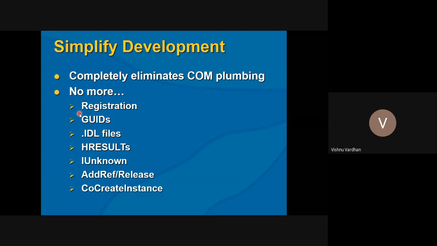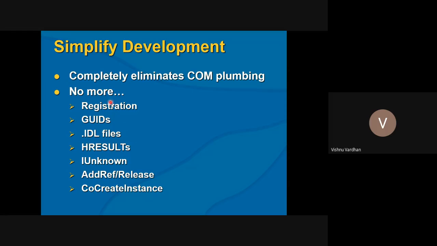First of all, you have to register that component in your machine. Then you have to identify the GUIDs, because components are identified by their GUIDs, globally unique identifiers actually. So one component cannot resemble a second component because their GUIDs are completely different. Then some interface definition language files have to be created so that whoever is the client part accessing the component knows what kind of information it can get and what the features of that particular component are. All these are embedded in IDL files.